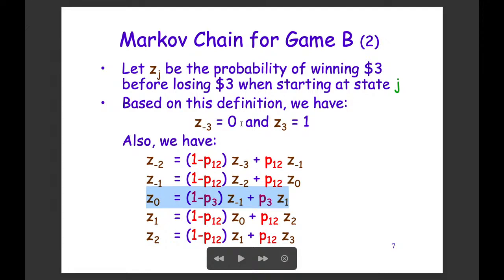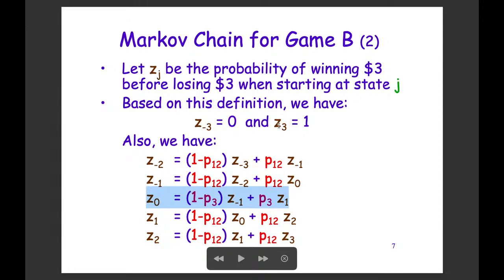So in that case, we have 7 unknowns, and we also have 7 equations. And then actually there's an extra equation. Here, these equations are somehow a little bit dependent. Indeed, we have an eighth equation that says the sum of the probabilities Z-3, Z-2, Z-1, Z0 up to Z3